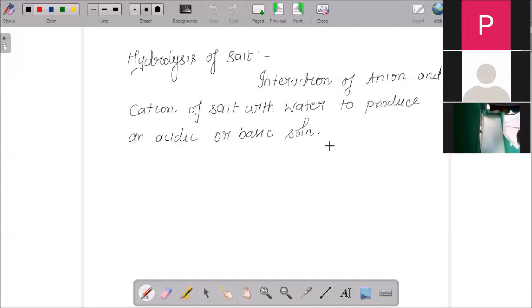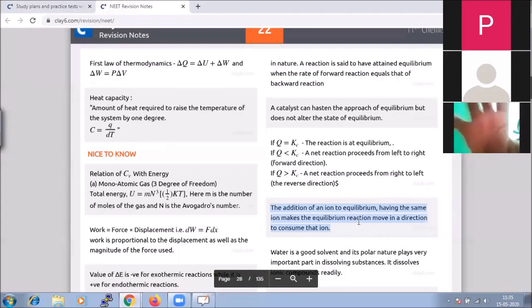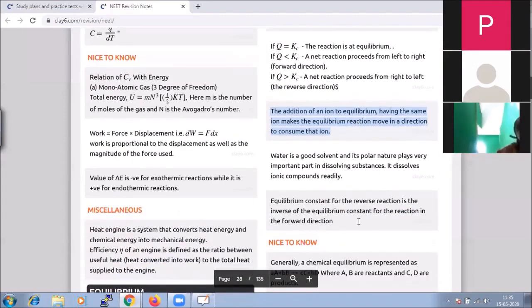We say that it is hydrolysis of salt. Water is a good solvent, and its polar nature plays a very important part in dissolving substances. It dissolves ionic compounds very readily.